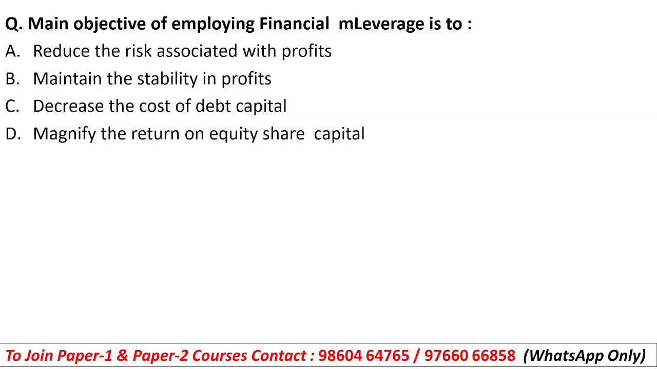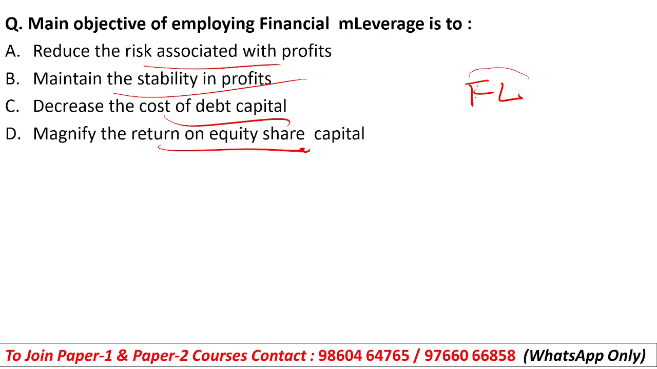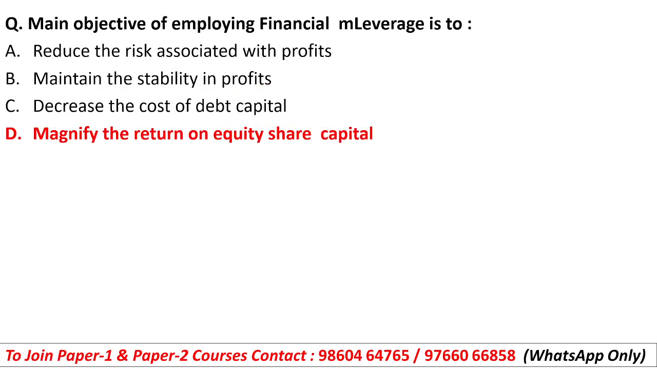The main objective of employing financial leverage is to reduce the risk associated with profits, maintain stability in profits, decrease the cost of debt capital, or magnify the return on equity share capital. Whenever a firm uses financial leverage, it means it uses debt. So generally the main objective of employing financial leverage is to magnify the return on equity share capital. It will not decrease the debt capital.